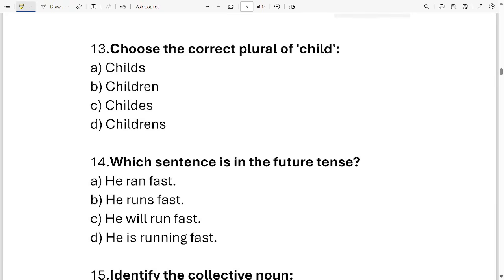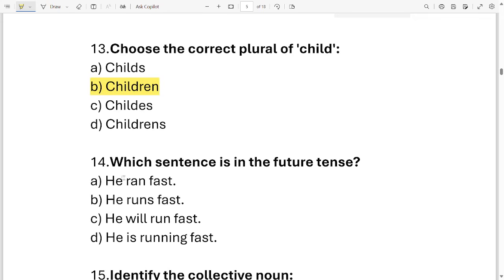Let's move on to the next question. Question number 13. Choose the correct plural of child. Quickly identify the plural of child. Very easy. I'm sure everybody must have guessed it by now. And those who are saying option B, children, are absolutely right. Well done. I'm so proud of you.